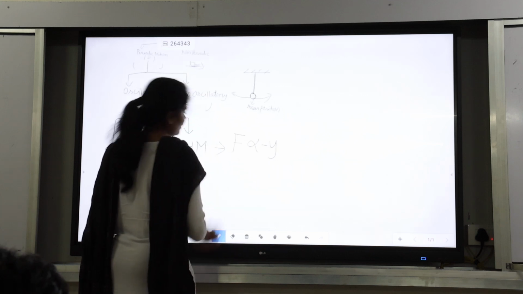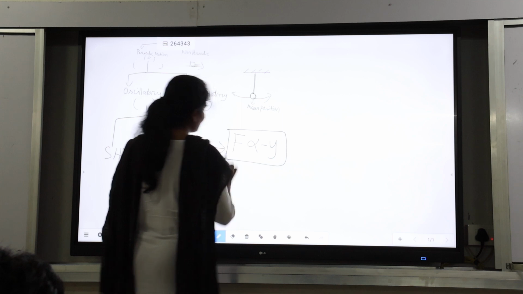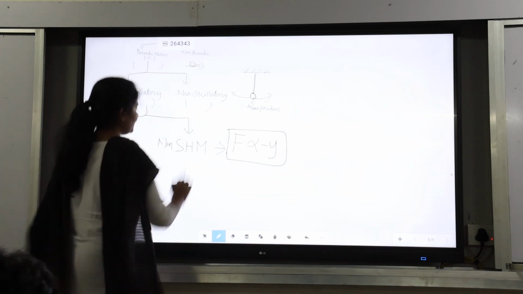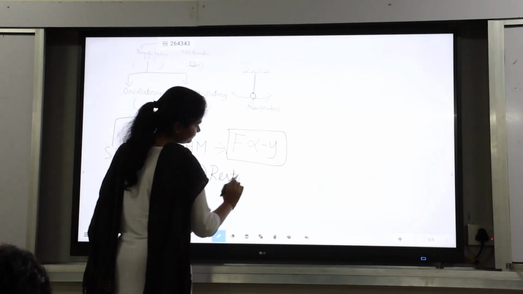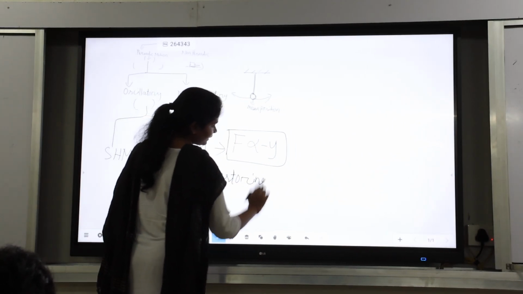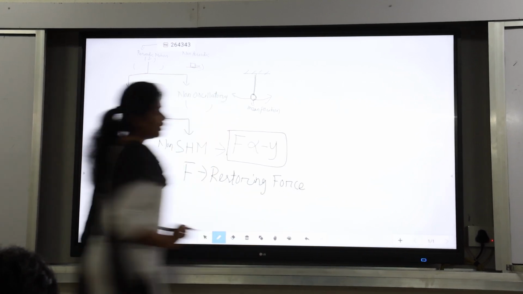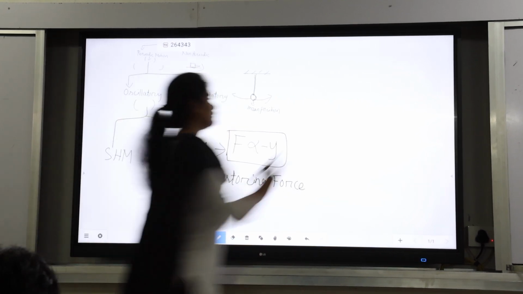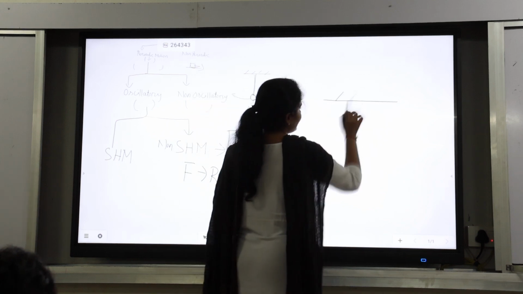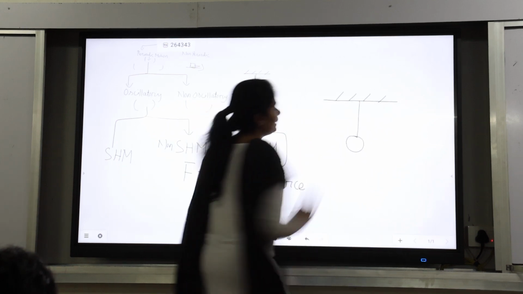Then let's discuss what is F and what is Y. Here F is the restoring force. So what is restoring force? Let's take the example of a simple pendulum.